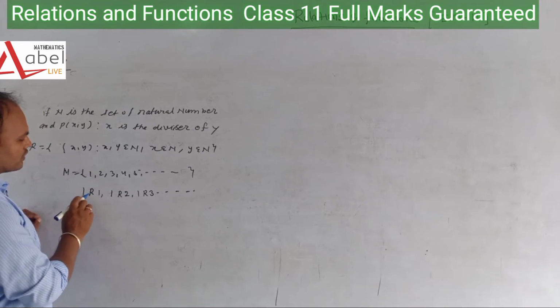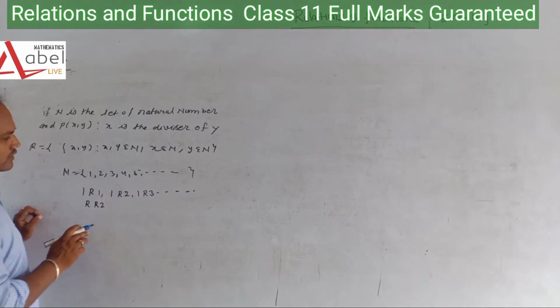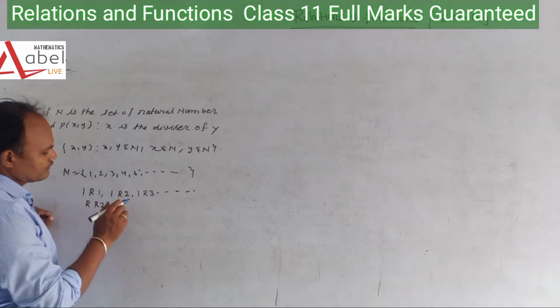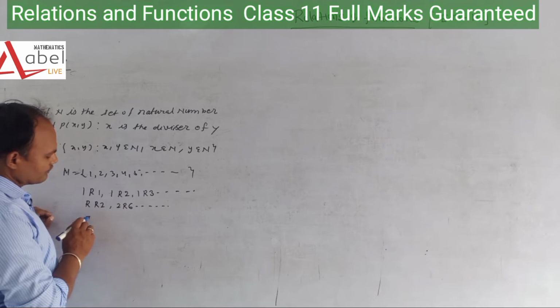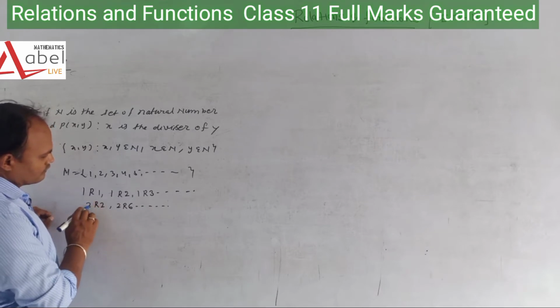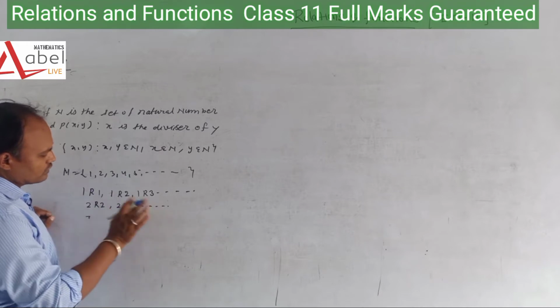Now (2, 2), (2, 6) are also available, and so on.